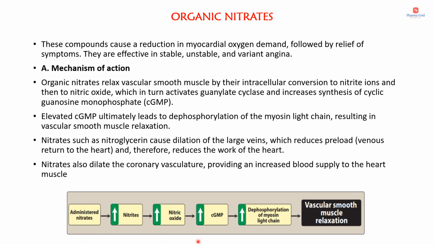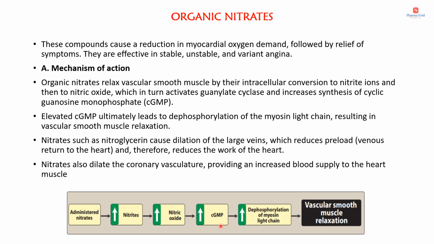So here you can see the flow chart, which makes it very easy to understand the mechanism of action of nitrates. Here you can see the administered nitrates will convert to nitrites, which will further get converted to nitric oxide. This nitric oxide will lead to increased cyclic GMP, that is cyclic guanosine monophosphate.